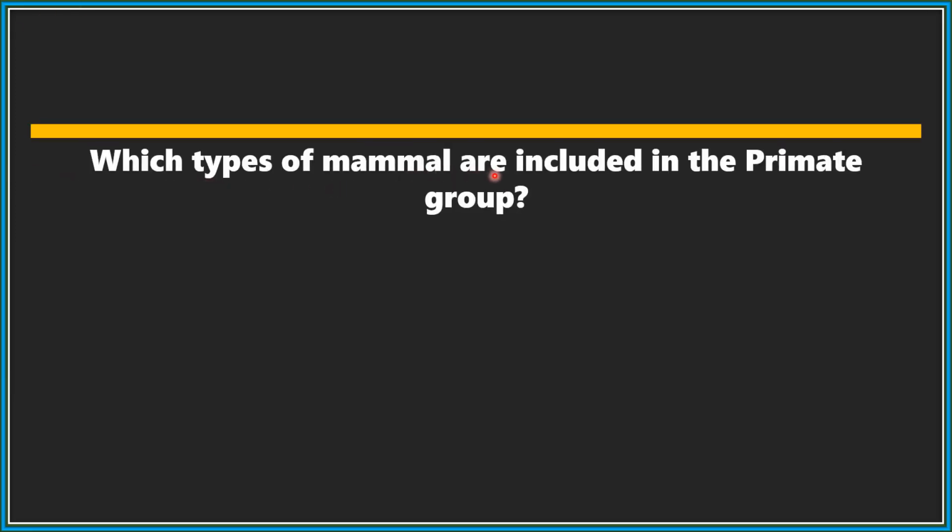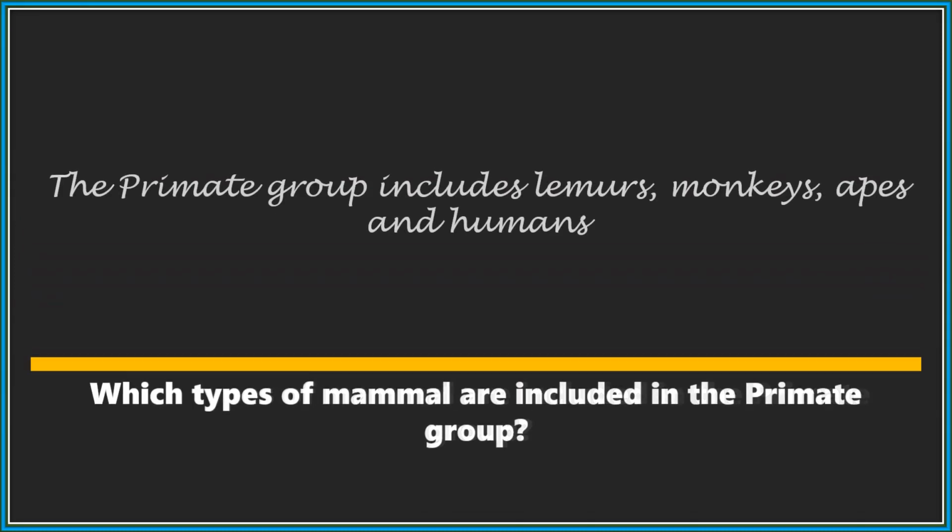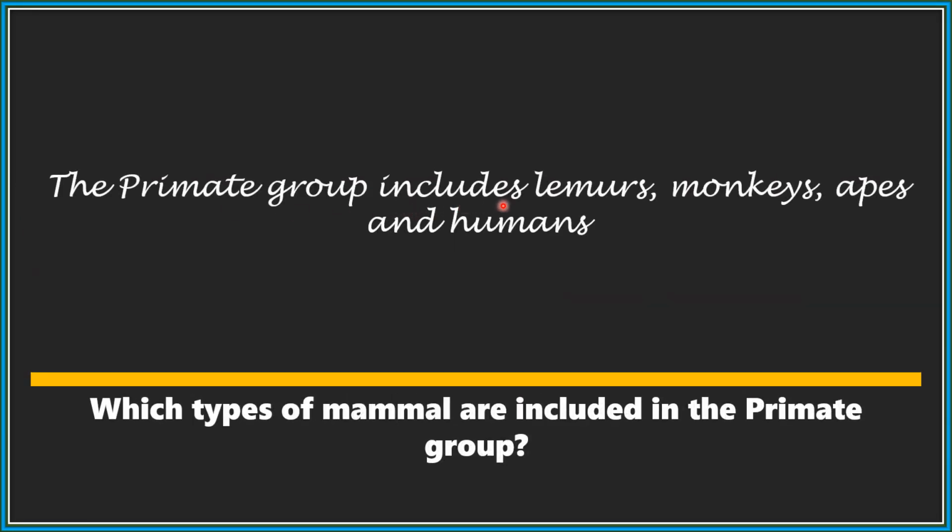Which types of mammal are included in the primate group? The primate group includes lemurs, monkeys, apes, and humans.